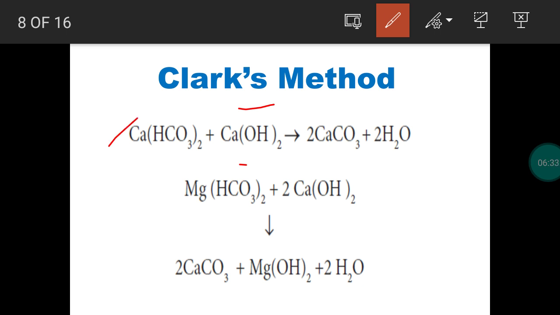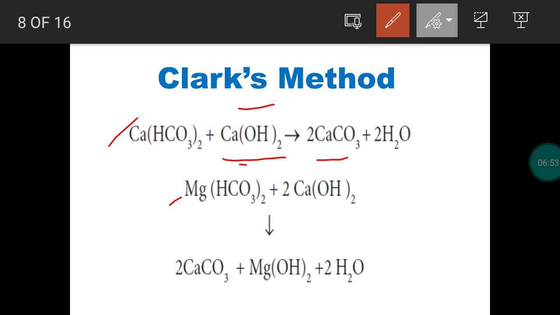So with hard water having soluble calcium bicarbonate and magnesium bicarbonate, we add a calculated amount of lime, that means calcium hydroxide. We get insoluble precipitates, calcium carbonate and magnesium carbonate.